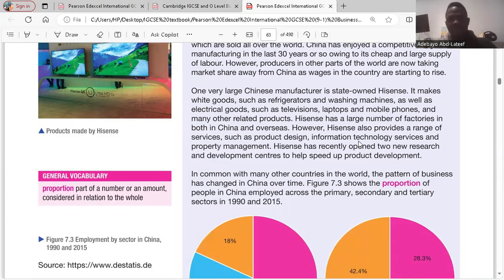One very large Chinese manufacturer is state-owned iSense. It makes white goods such as refrigerators and washing machines, as well as electrical goods, such as televisions, laptops, and mobile phones, and many other related products. iSense has a large number of factories in both China and overseas. However, iSense also provides a range of services such as product design, information technology services, and property management. iSense has recently opened 2 new research and development centers to help speed up product development.